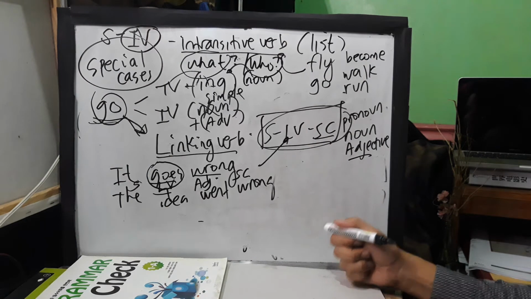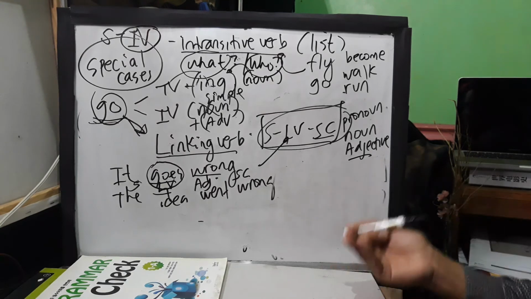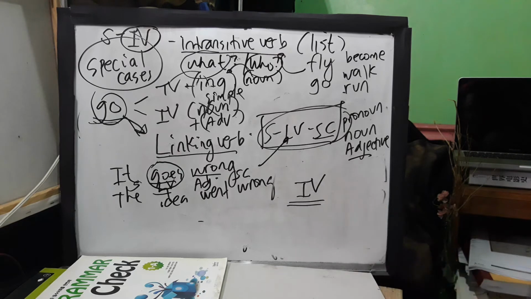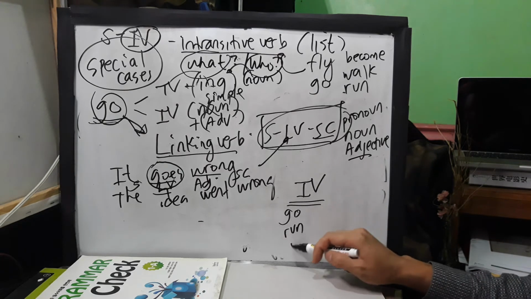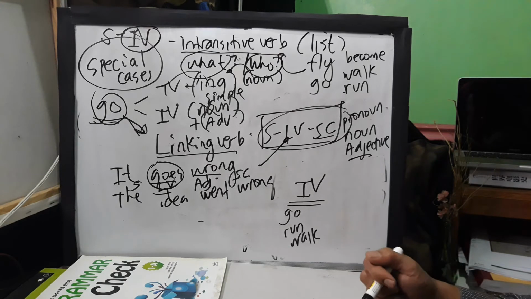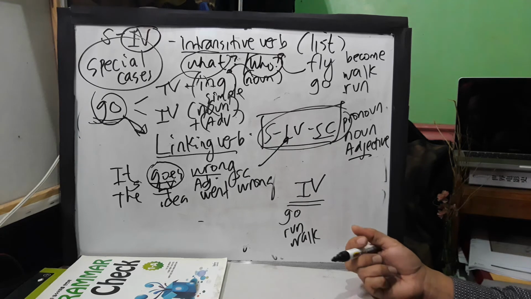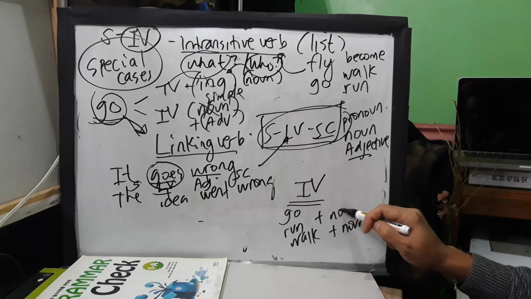Because again, as I told you, it is quite confusing that, teacher, I saw on the net that when I check the list of intransitive verbs, I see the verb go, I see the verb run, I see the verb walk. But when I check some sentences, I have seen some sentences that walk can be plus noun also. Run can be plus noun also.